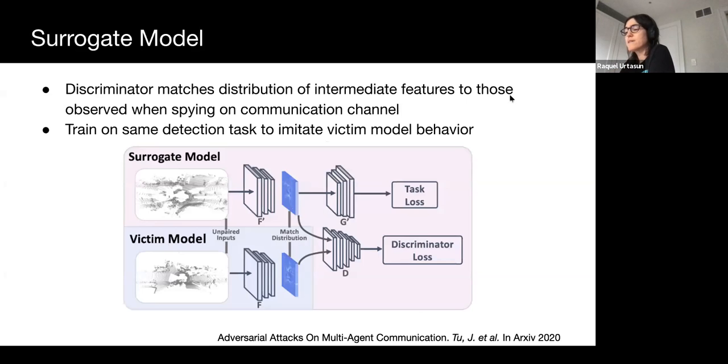While the attacker cannot access the target model, the intermediate features of the target model are available by spying on the communication channel. Thus, when training the surrogate model, we use a discriminator to match the distribution of the surrogate intermediate features to those of the target model. We use a discriminator instead of distillation, since the communication channel does not contain sensory inputs associated with each message. Thus, we don't have paired data. In addition, the surrogate model is also trained to perform the same perception task to imitate the behavior of the target model.